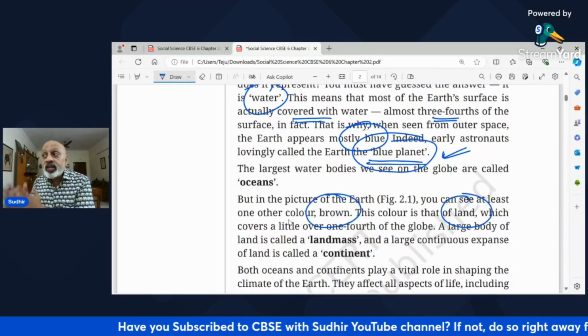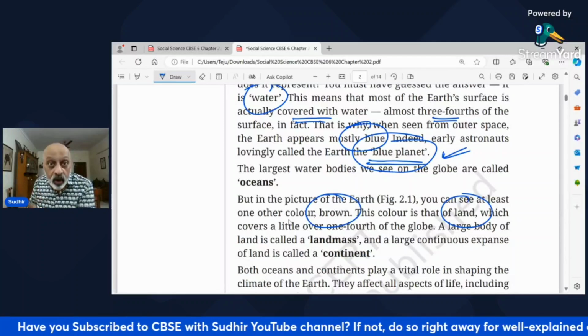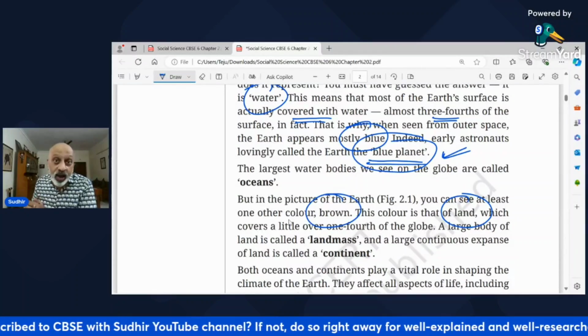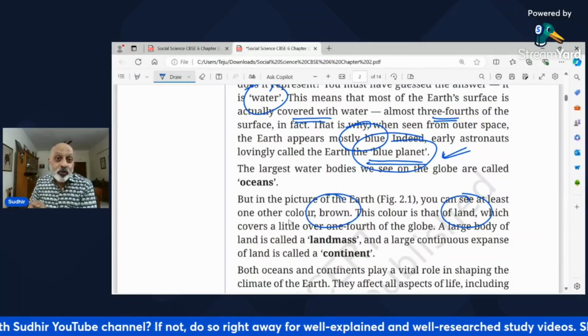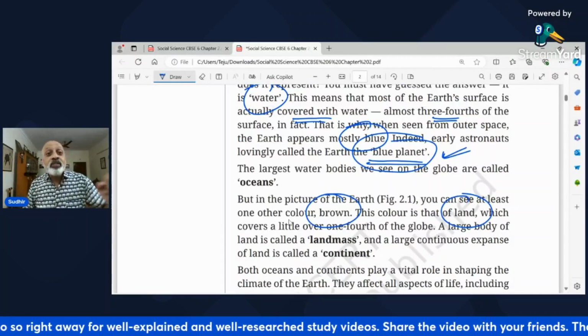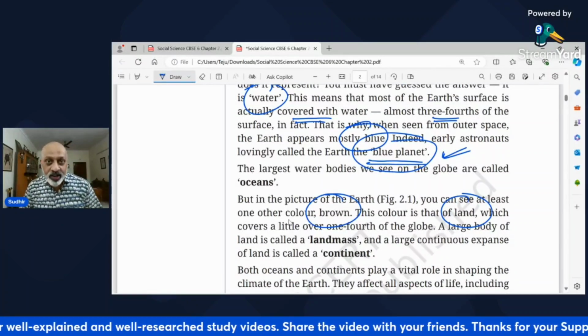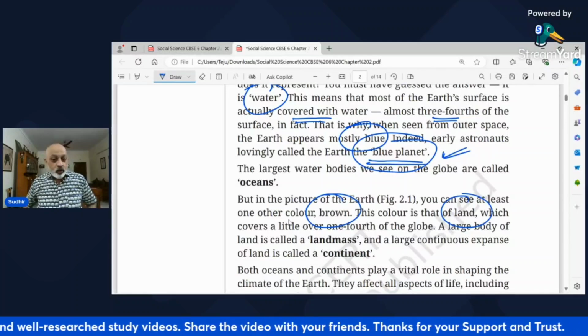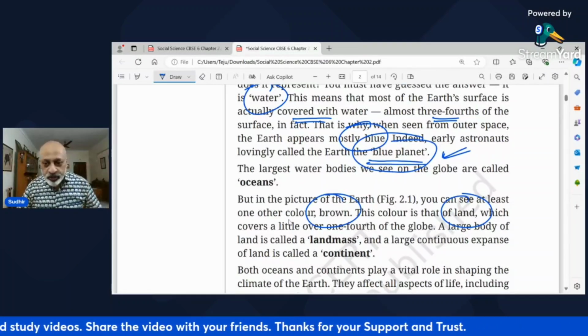A quarter is land, which is brown in color, where you are actually sitting right now watching this video. From the moon, your area, my area will be seen as brown in color. Okay. Chalo, mujhe to bahut maza aa raha hai. I hope you also enjoy.